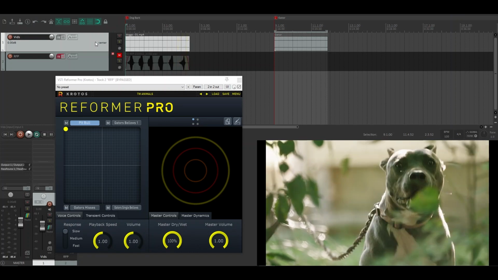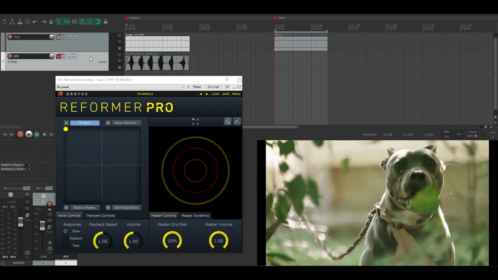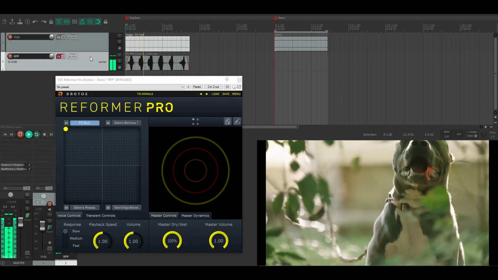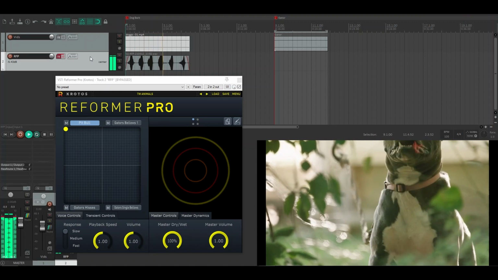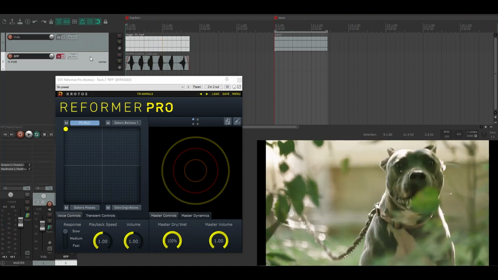So I grabbed my microphone and I did a few takes of myself performing along with the dog. Growl, growl, growl, growl. Now, the reason I chose this take is because it was a little bit distorted, and I think that that's good for Reformer Pro at times because, especially with an animalistic library, it can excite portions of the library that are more growly, or the barks of the dog in this case. And you will never actually hear the original take when Reformer Pro is fully processing.